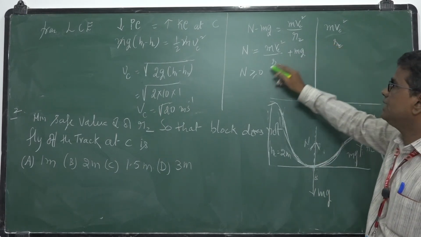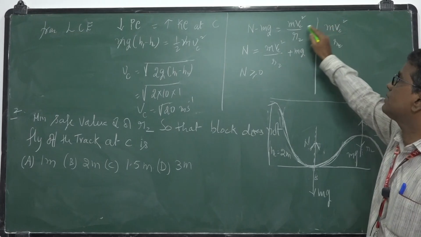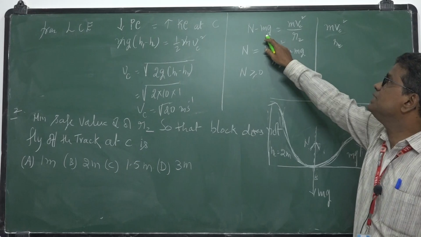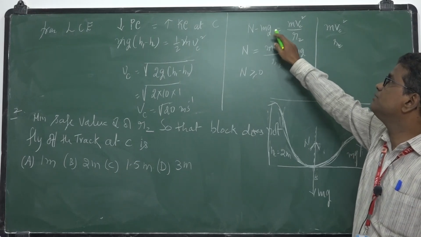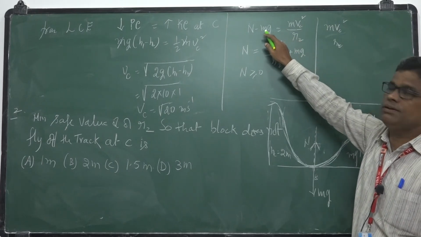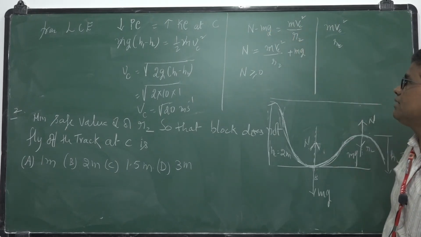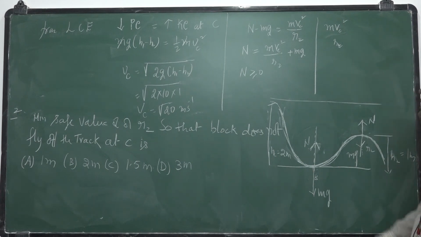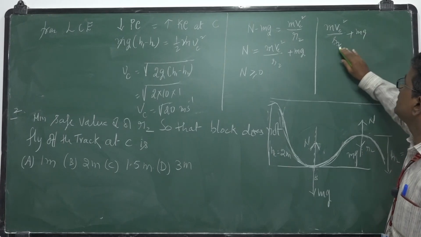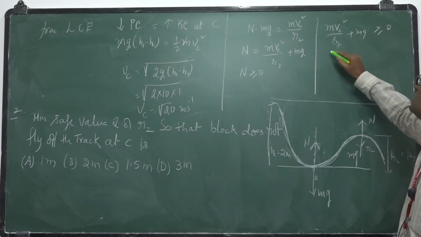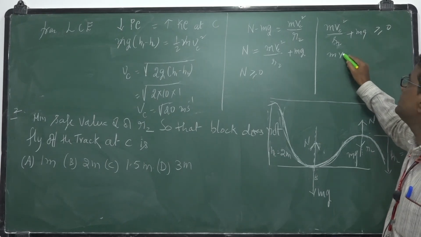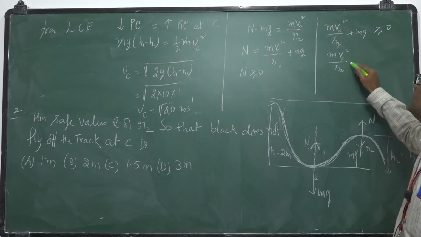So the normal force N should be greater than or equal to 0, which means from this equation we have a minimum value where mg is equal to mv square by r. That means the normal force itself will provide the centripetal force. So m Vc square by r2 plus mg should be greater than or equal to 0. M is always positive.